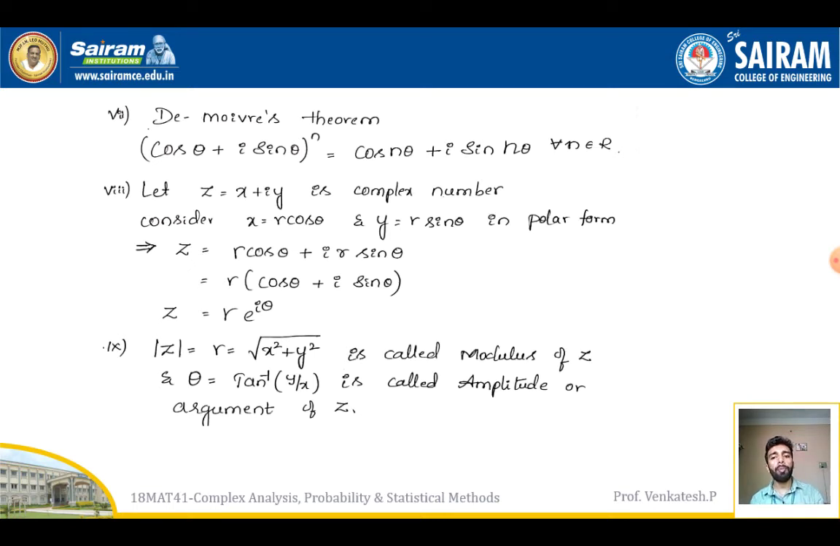I can take r as a common factor and I will get cos theta plus i sin theta. And we know that cos theta plus i sin theta is equal to e power i theta. So I got the complex number in polar form as z is equal to r into e power i theta. If I find the modulus of z, it will be equal to r. This is because square root of x square plus y square is called the modulus of z, and theta is equal to tan inverse of y by x is called the amplitude or argument of z.